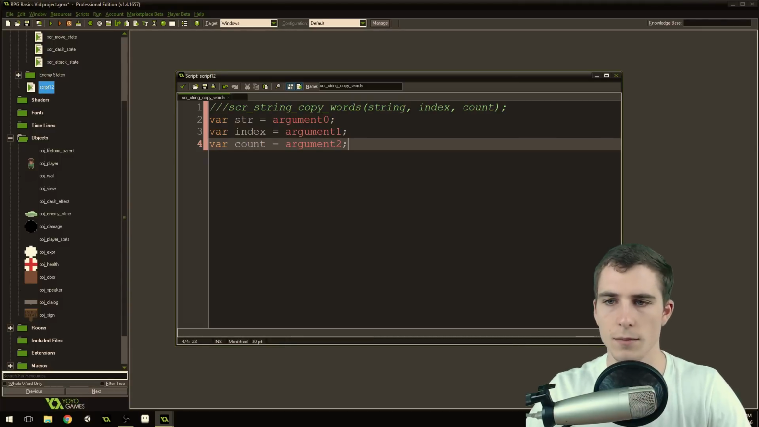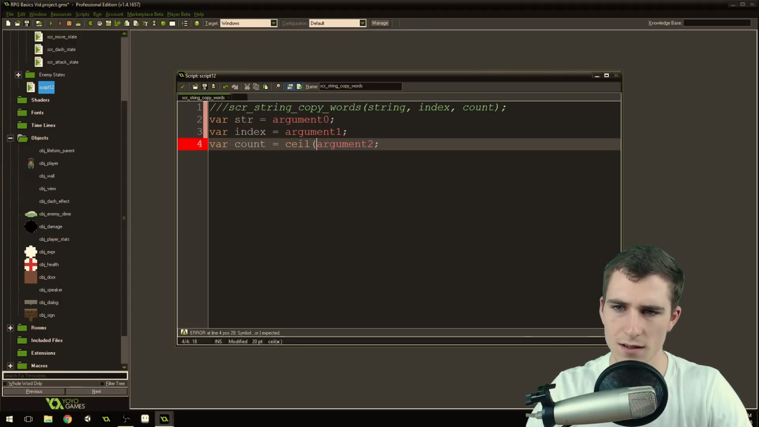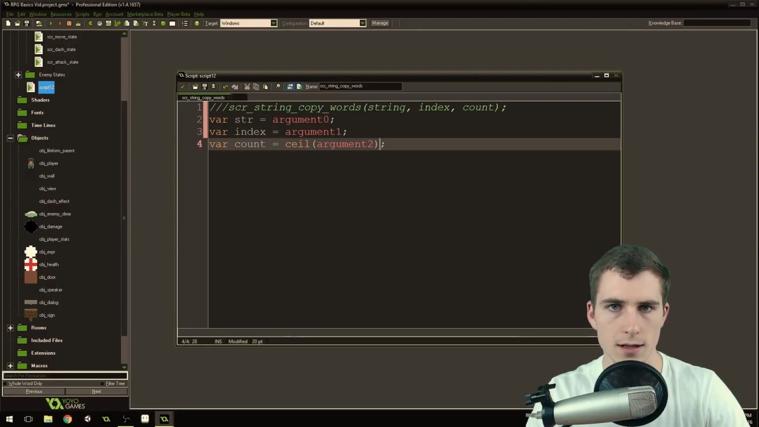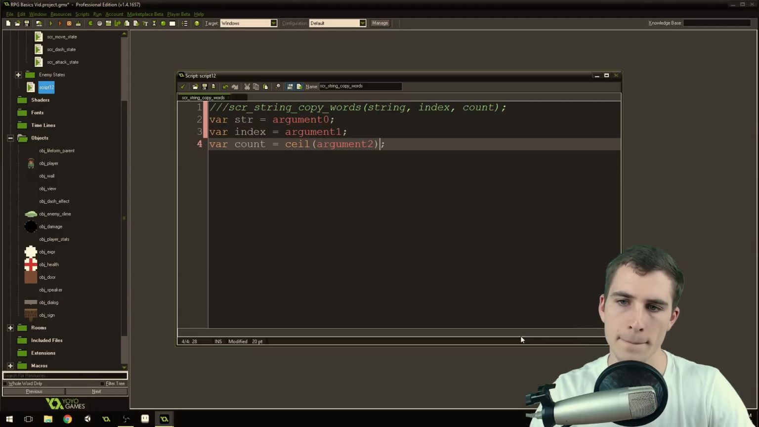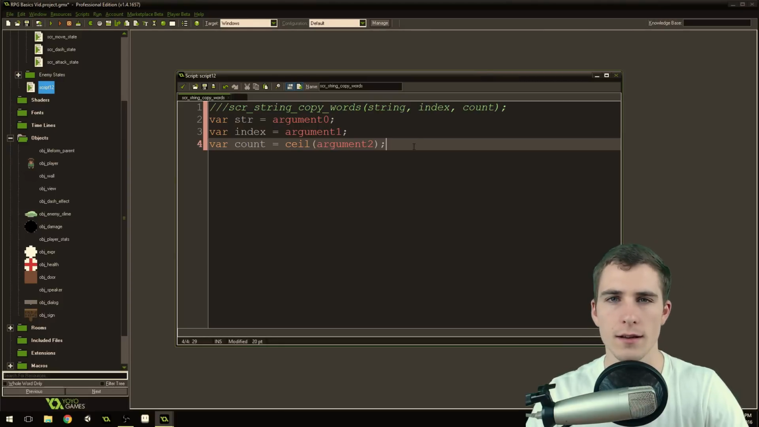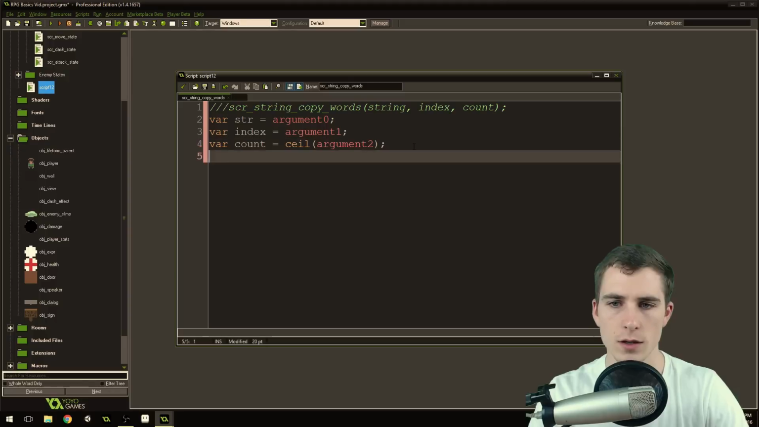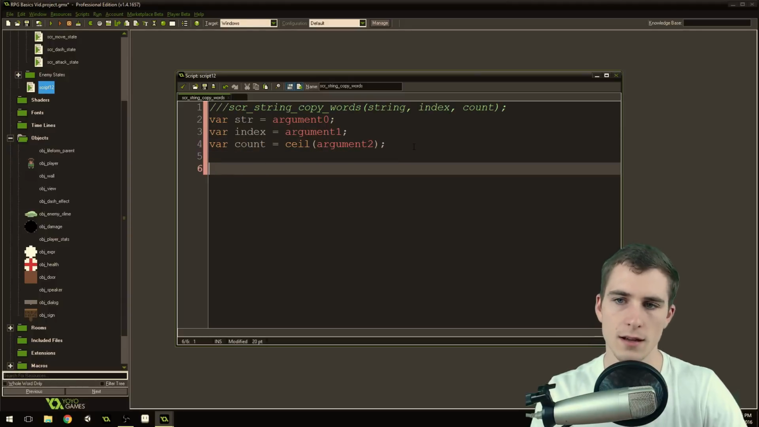Actually, we're going to apply a function to the count. We're going to do a ceil. What this is going to do is it's going to always round this number up. The reason is because our count might be an in-between number, but it has to be a whole number. So we're going to round it, but ceil always rounds it up.